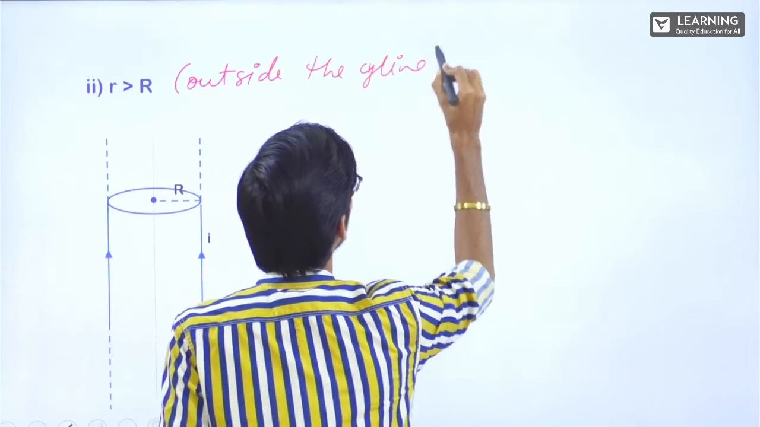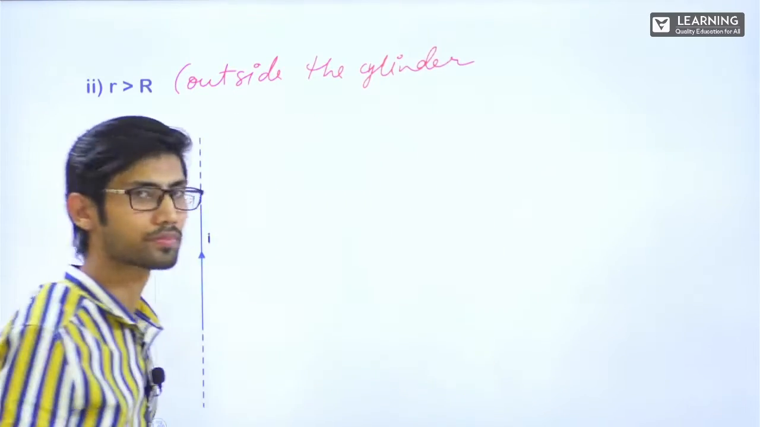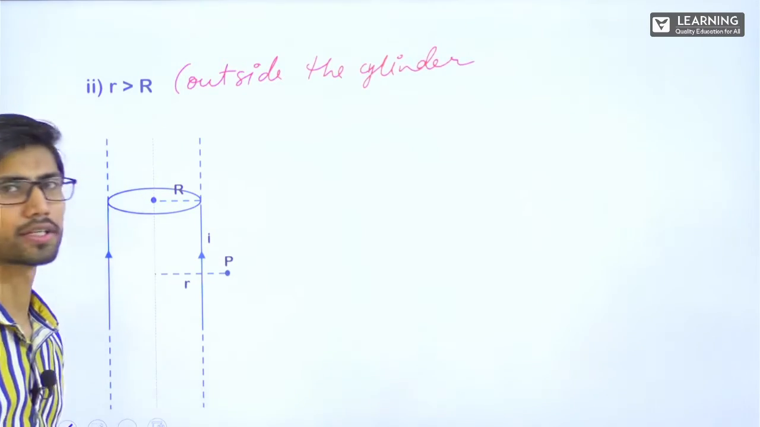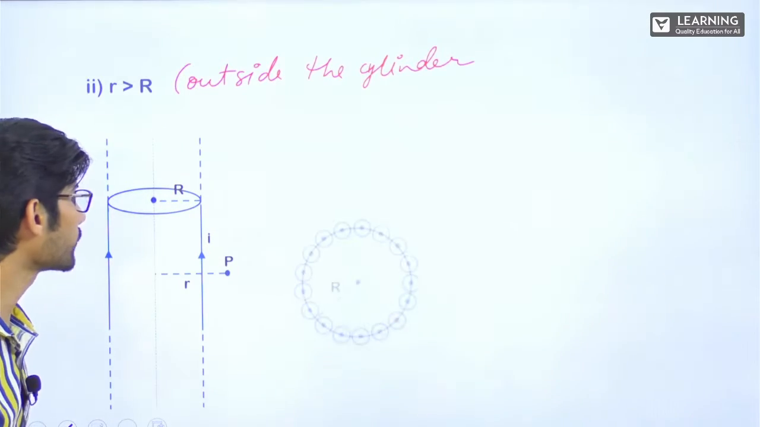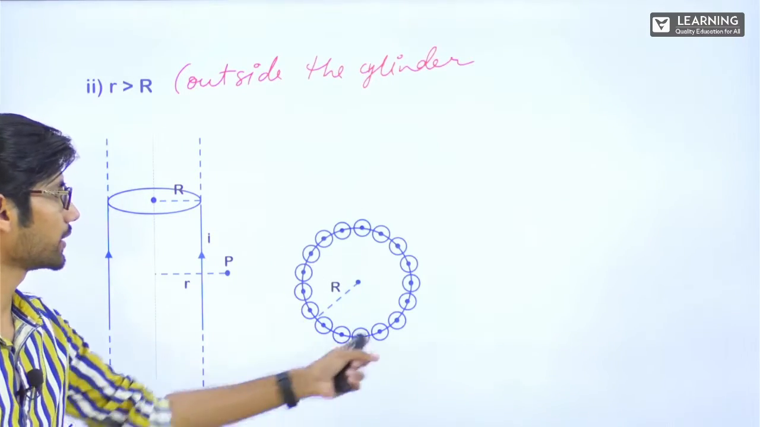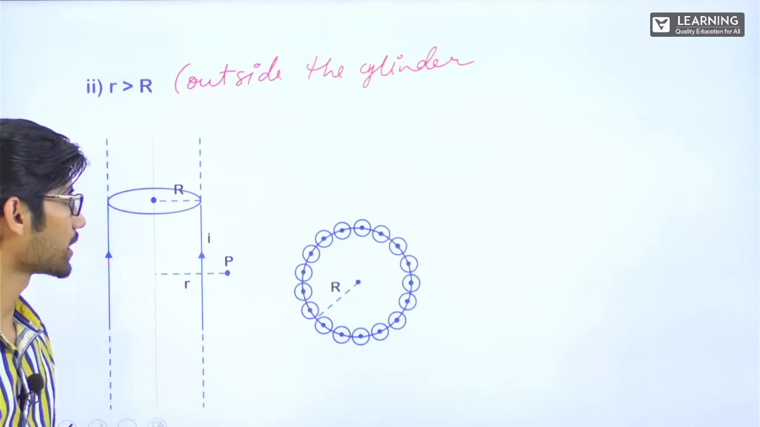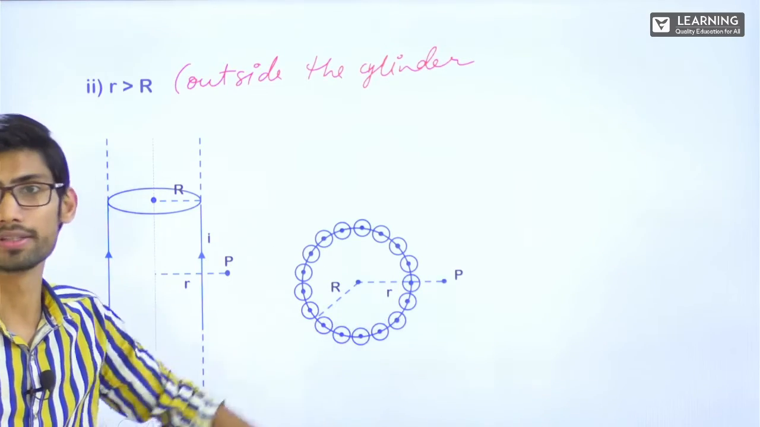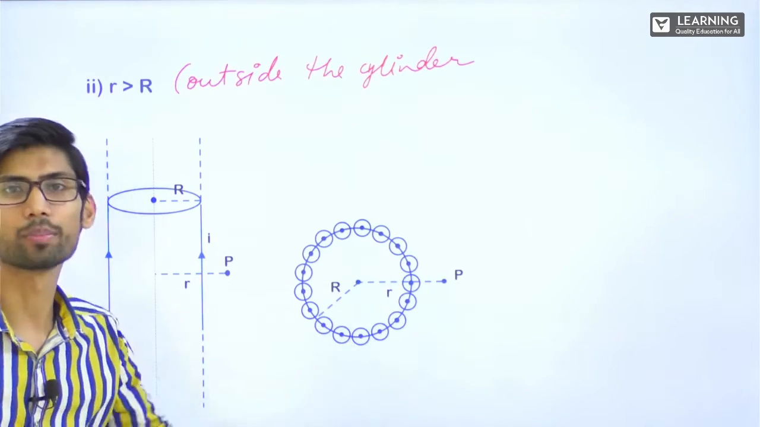Outside the cylinder. Clear? Let's say there is a point P which is at a distance R which is outside the cylinder. Top view, if you see it, will be like this. The current is at the outer surface, radius R. The point P is outside the cylinder. First I will take an Ampere's loop.